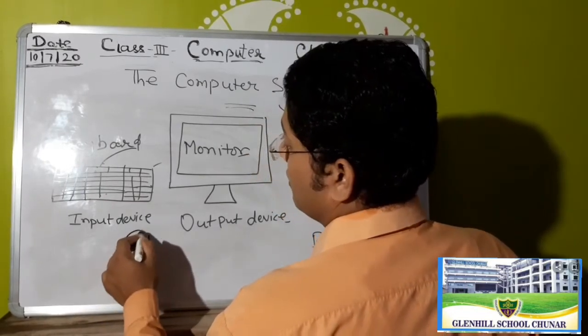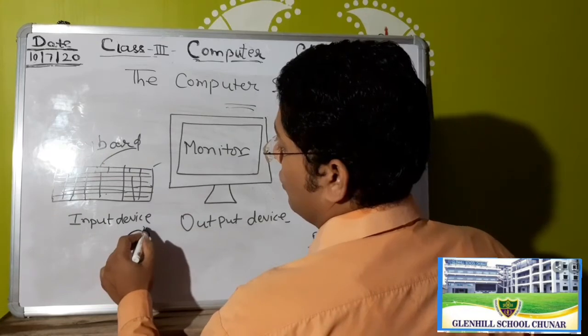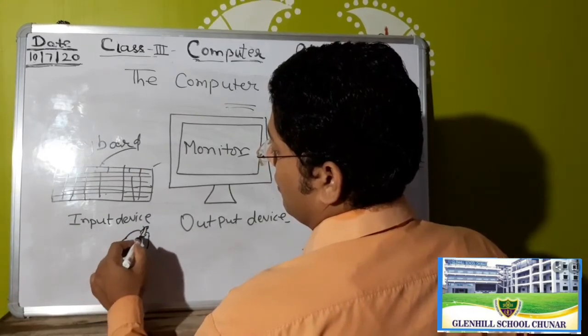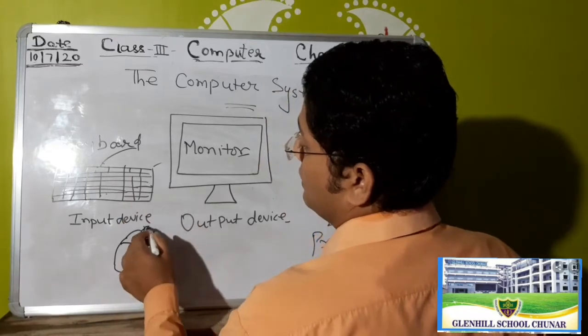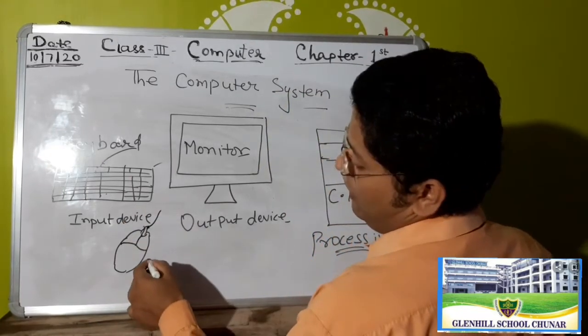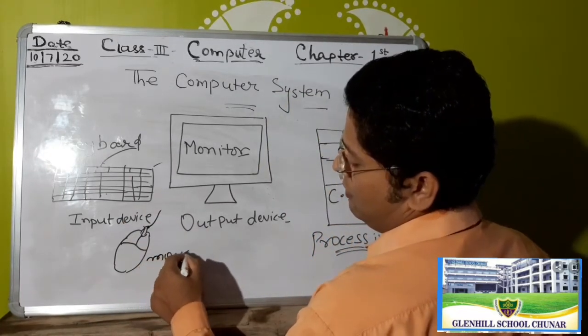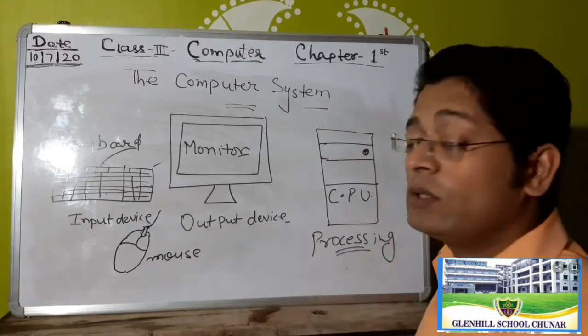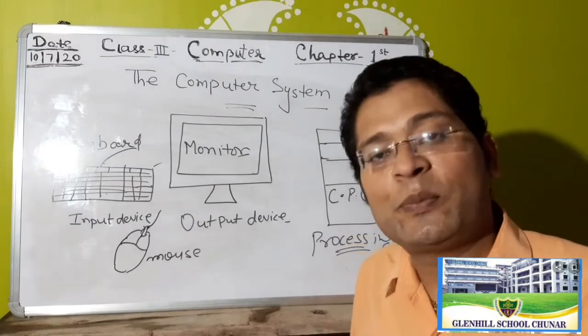Okay, students? This is a mouse. The mouse is also an input device.